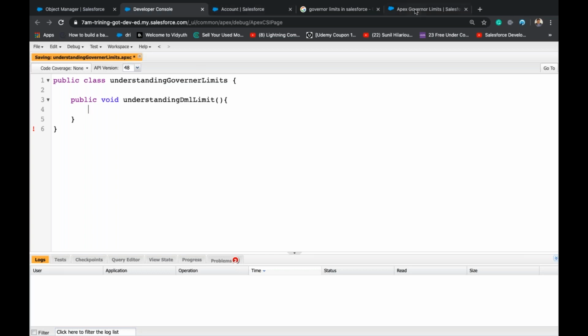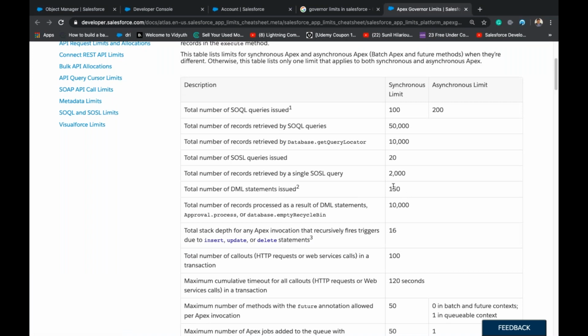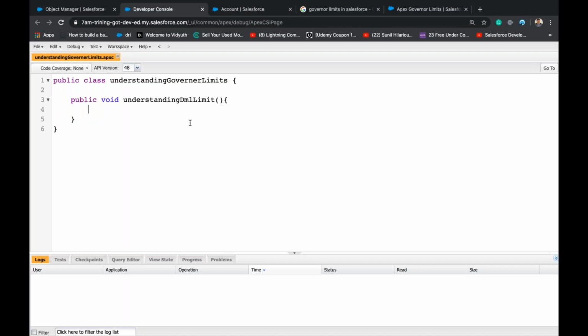In the governor limits, maximum 150 DML statements are allowed, right? So I want to insert 10 accounts at a time. Let's see. For integer i = 1; i <= 10; i++.